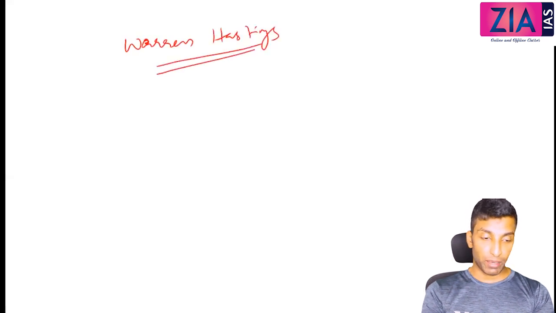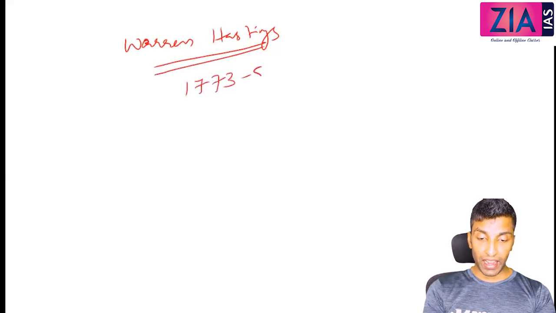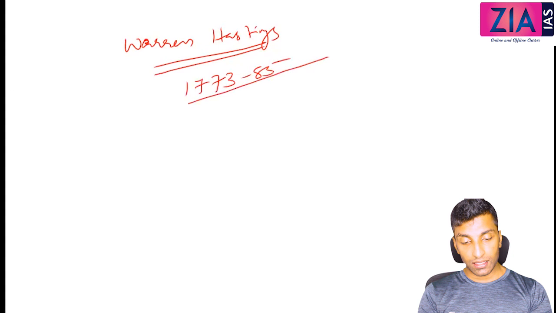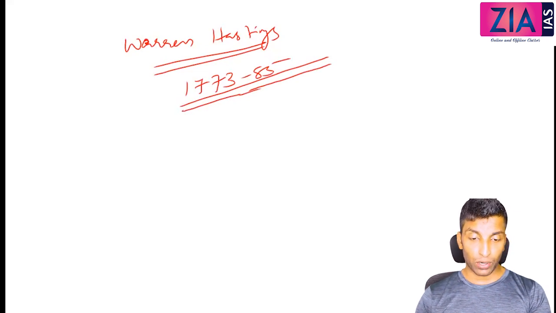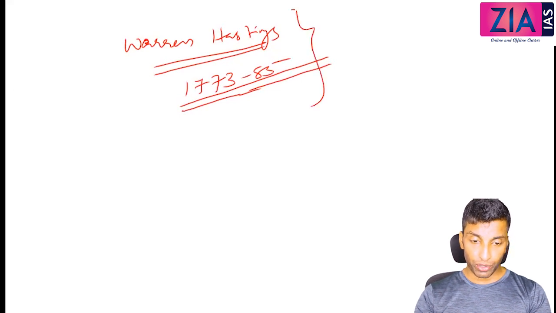So this session will be about Warren Hastings. His tenure, if you see, was 1773 to 85. All the points that we are discussing in the class, you can take down as lecture notes. For these areas you won't get a PDF or anything, and it will be very difficult for you to consolidate from the textbook also. So try to note down from your side.